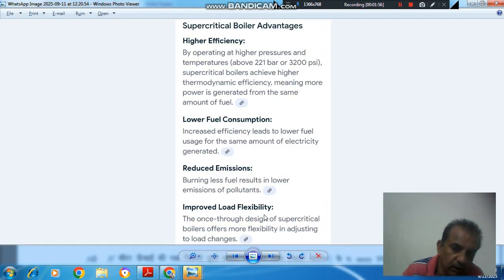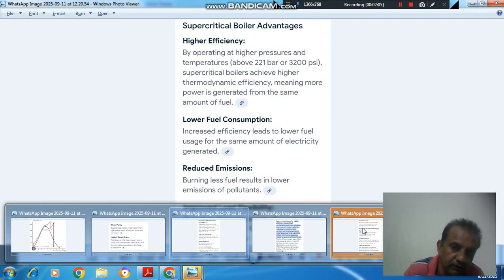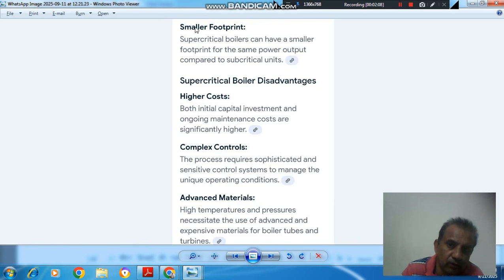Next is improved load flexibility. The once-through design of supercritical boilers offers more flexibility in adjusting load changes. And next is smaller footprint. Supercritical boilers can have a smaller footprint for the same power output compared to subcritical. And disadvantages of supercritical boiler are higher costs. Both initial capital investment and ongoing maintenance costs are significantly higher.